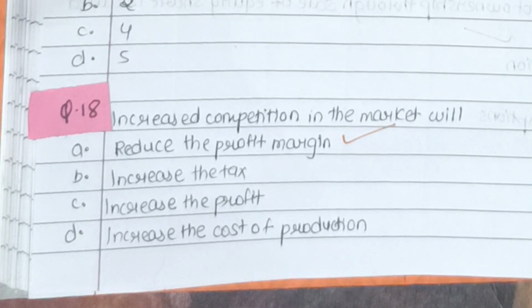Why? Because, for example, if I have my store in one locality and I was the only one store there, it means I had a monopoly there. But then if after some time another person started his own store in that same locality, now what will happen? Now my customers will be divided, right? In the past all the customers used to come only to my store. Now I can see that some of the customers are also visiting the other store. So what has happened? My profit has reduced. So here the answer is reduced profit margin.